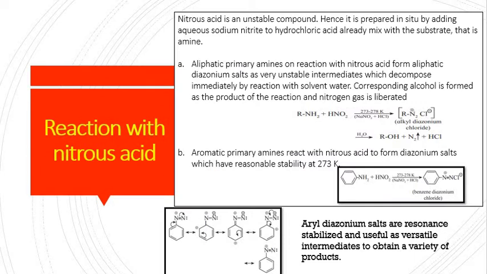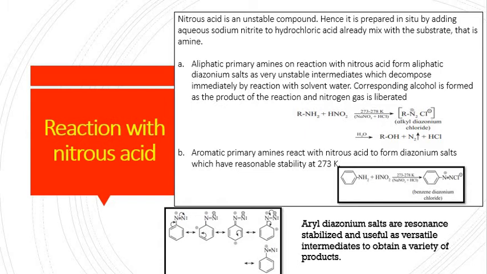Next is reaction with nitrous acid. Nitrous acid is an unstable compound, and it used to be prepared in situ by adding aqueous sodium nitrite to HCl into the substrate. Aliphatic primary amine on reaction with nitrous acid forms aliphatic diazonium salt, which is a very unstable compound and used to decompose immediately by the reaction with solvent water, and alcohol is formed along with the